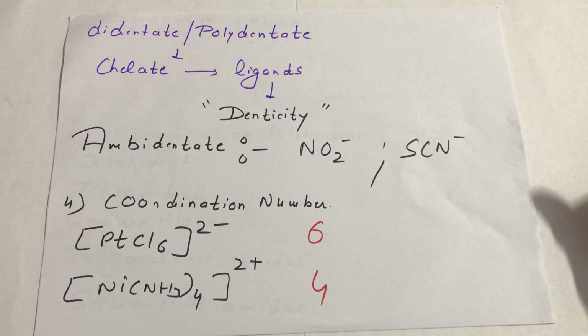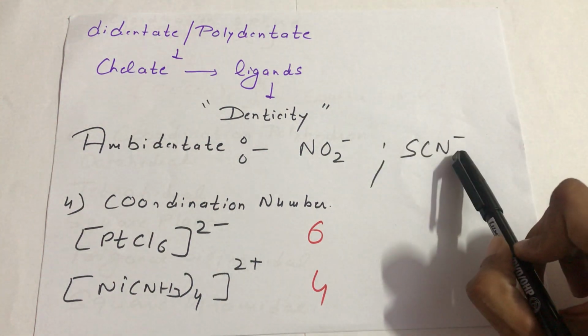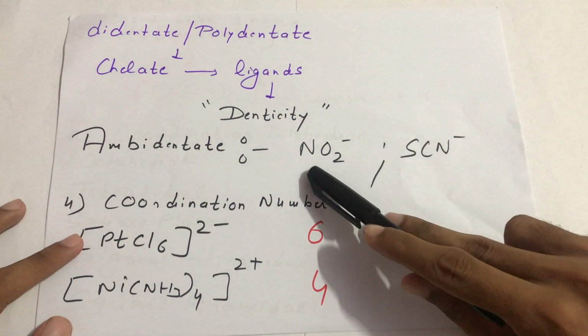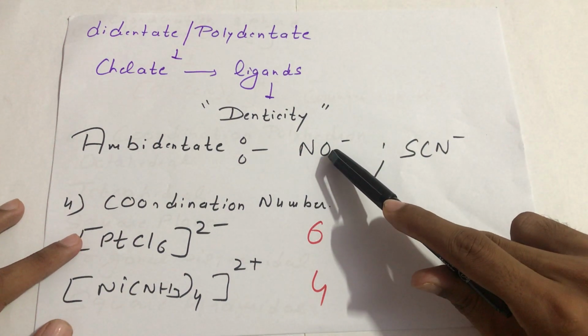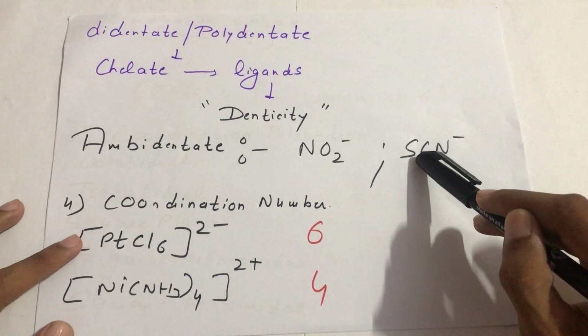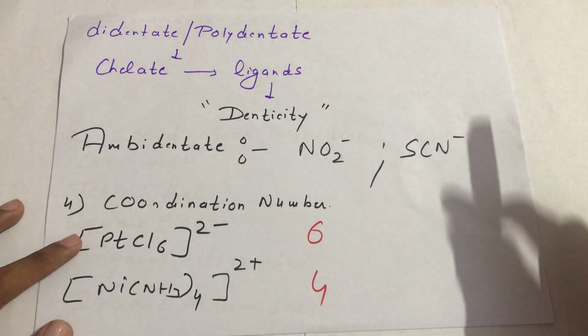Now what are ambident ligands? For example, the nitrite ion, and this is the thiocyanate ion. Here we have nitrogen and oxygen, more than one donor atom, and sulfur and nitrogen of cyanide. Such ligands are called ambident ligands.